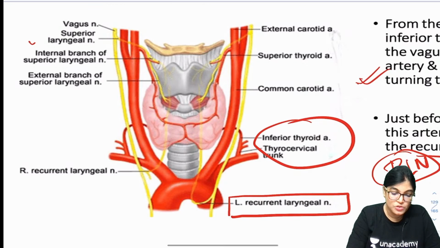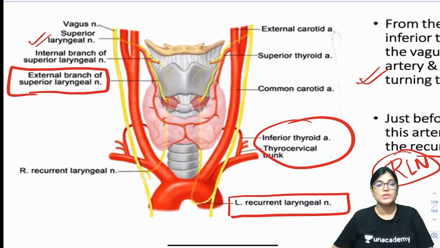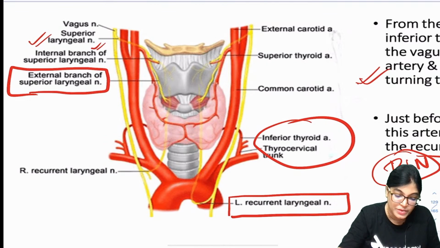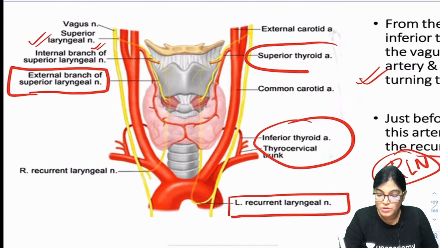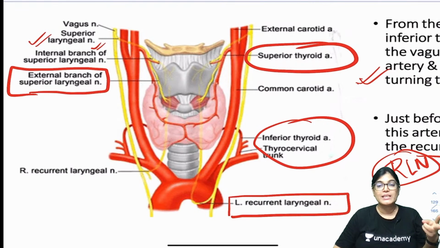Here you can see superior laryngeal nerve is giving one of its branches that is called external laryngeal nerve. External laryngeal nerve is a branch of superior laryngeal nerve and it is running in close association with superior thyroid artery. So, that means superior thyroid artery is running close with external laryngeal nerve and inferior thyroid artery is running in close association with recurrent laryngeal nerve.